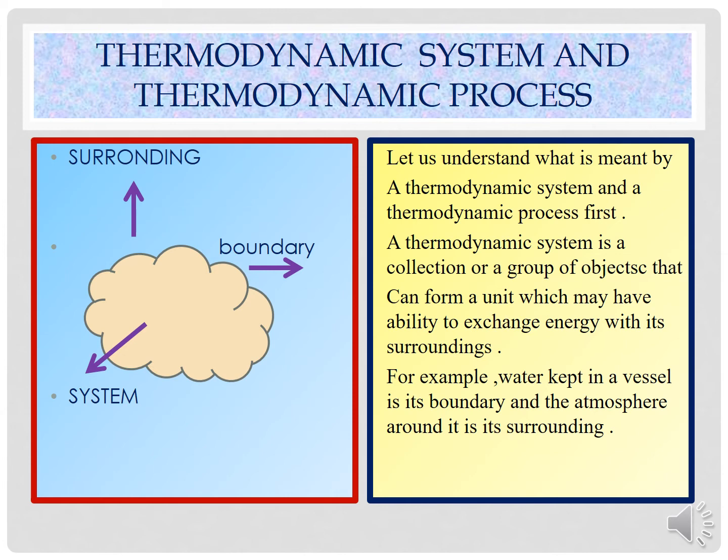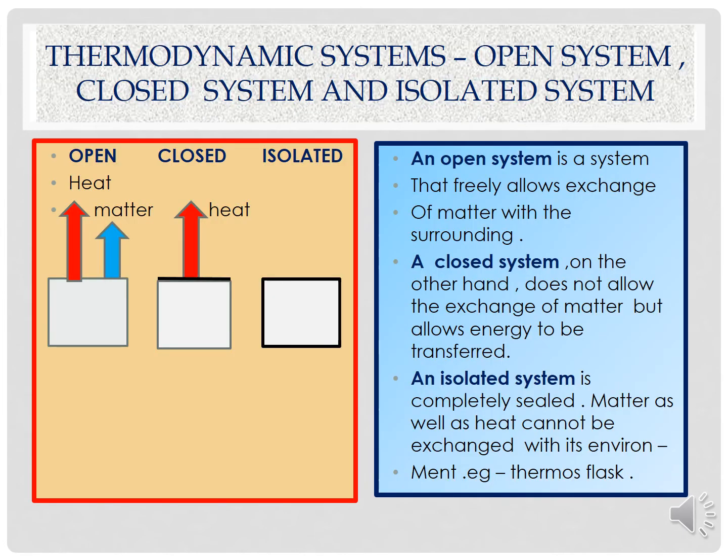Therefore, we say from the kinetic theory that the water molecules in a glass at a given temperature move at random speeds. The thermodynamic systems can be classified on the basis of the possible transfer of heat and matter to the environment. Based on this, they are classified as open system, closed system, or isolated system. In this diagram, students, you can see that in an open system, both heat as well as matter are transferred. In a closed system, the only thing which is transferred is heat. And in an isolated system, there is no transfer of heat.